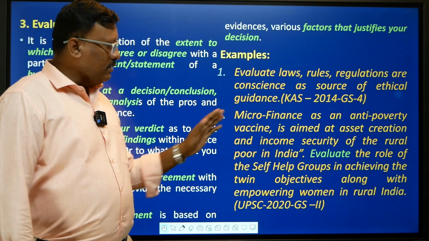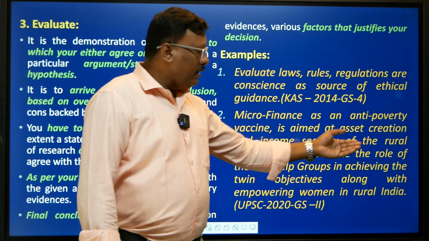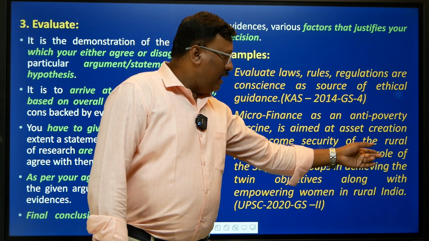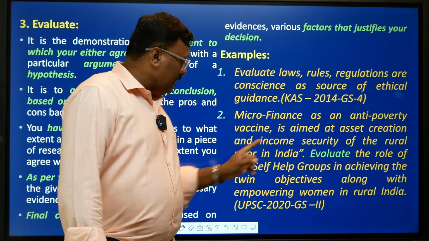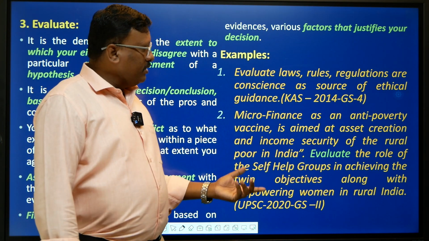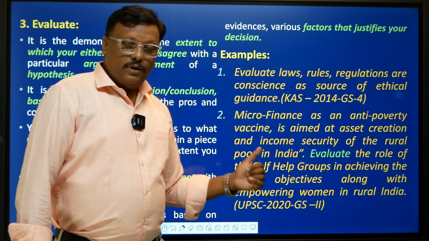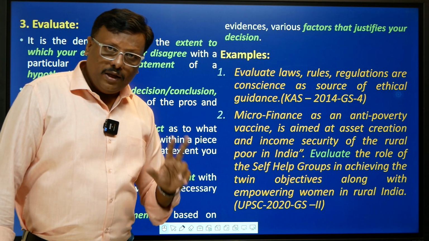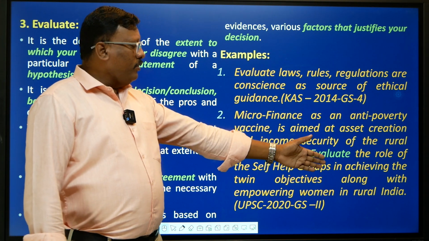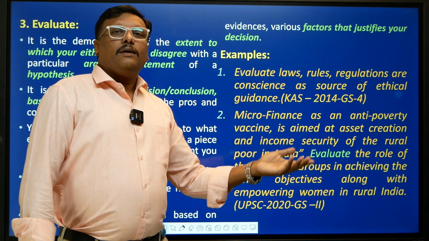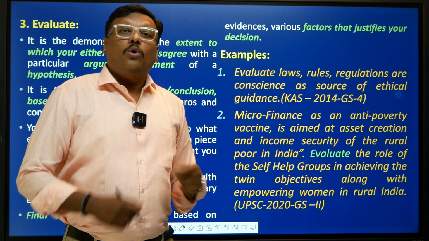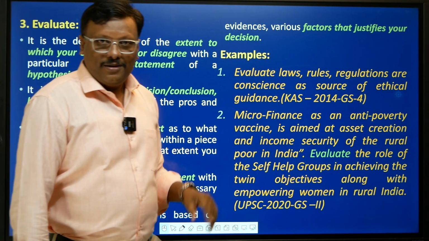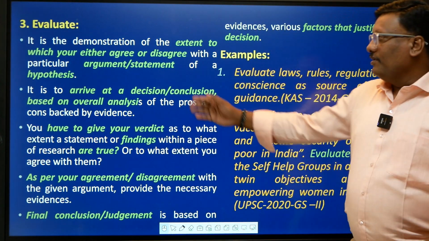So the statement is like this. In that light, you have to evaluate whether the role of the self-help groups is able to achieve this objective. Twin objective means creating assets for the poor and providing income security to them. Would they be able to achieve that? The self-help group, you either agree or you disagree. To what extent you agree or disagree, present it in this sort of answer. Okay, hopefully you have understood this. Moving on to the next question, next directive.